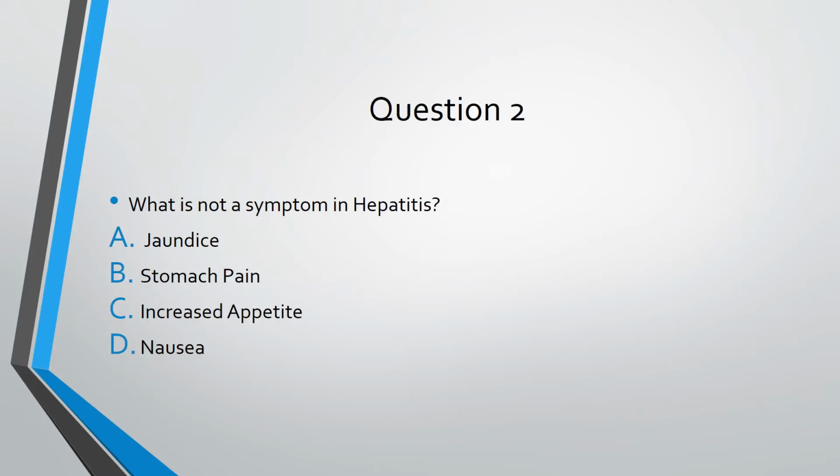Question 2. What is not a symptom of hepatitis? A, jaundice, B, stomach pain, C, increased appetite, or D, nausea? The answer is C, increased appetite.